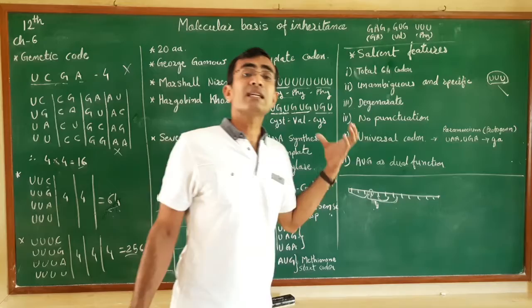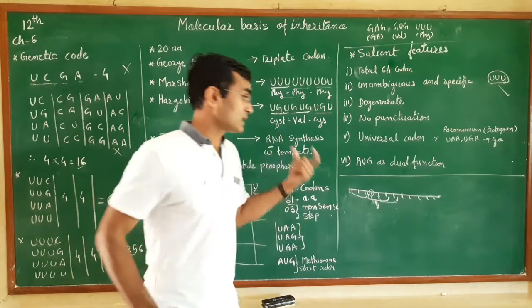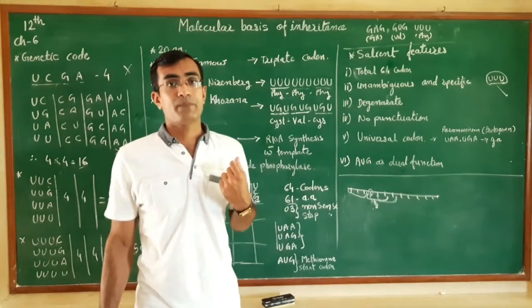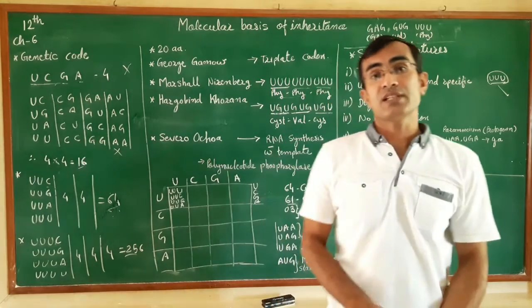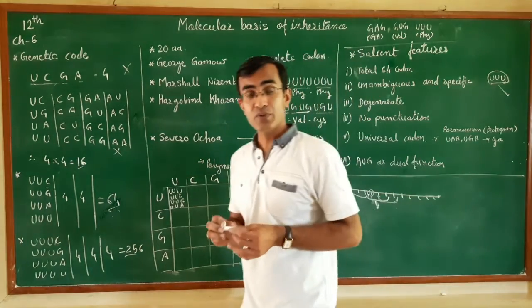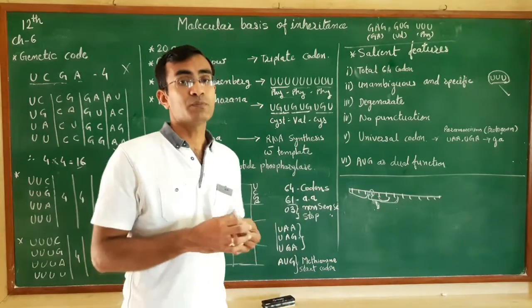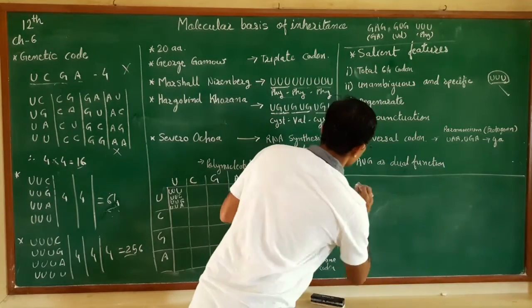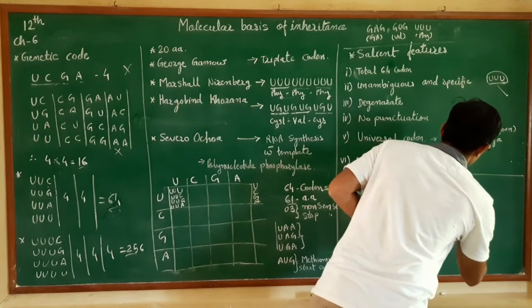So what are mutations basically? Mutations are nothing but alterations in the sequence of mRNA. Okay? Now there are two different types of mutation. One is termed the point mutation and the second one is termed the frame shift mutation.